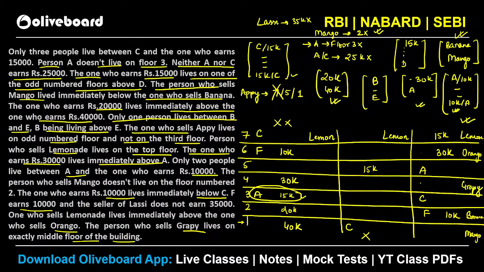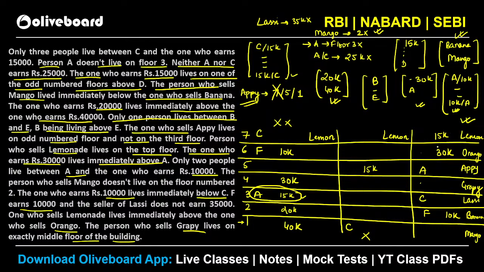अब we are left with two things here, right? अभी दो चीजें बची है. एक आपका लस्सी बचा है. लस्सी can not be 35k, so we will use that later. Okay, and one other thing which is remaining we will try. ठीक है, उसको देखेंगे जो भी बचा है. Appy we know that has to be on the 5th floor or the 1st floor. So you can see that Appy has to be either on 5th floor or 1st floor. 1st floor is already taken. So you can see Appy has to be on 5th floor here, right? So this will be your Appy. Once you place your Appy, you can place your lassi also, that this will be your lassi here. Okay, ये lassi हो जाएगा.